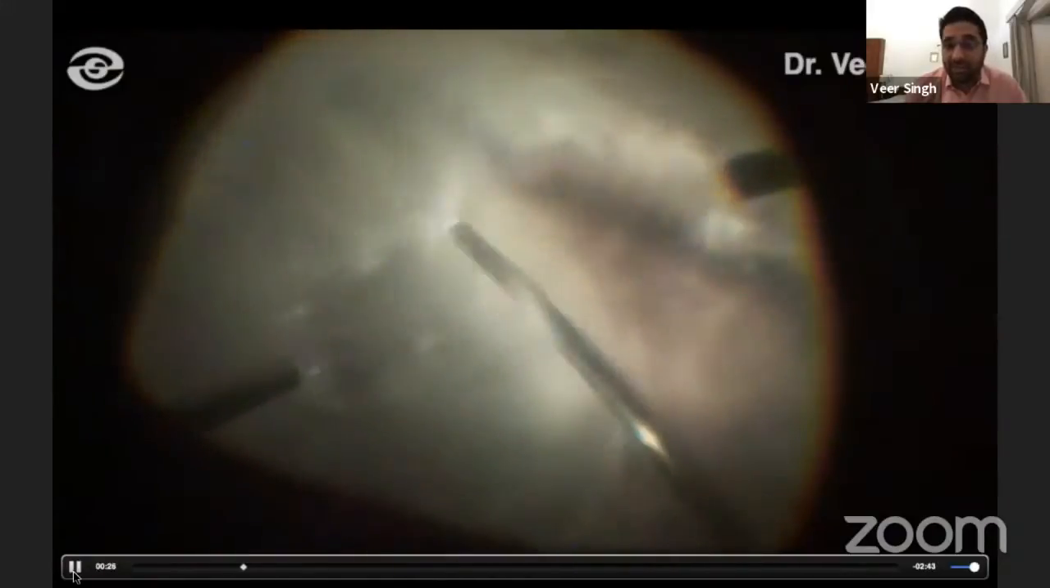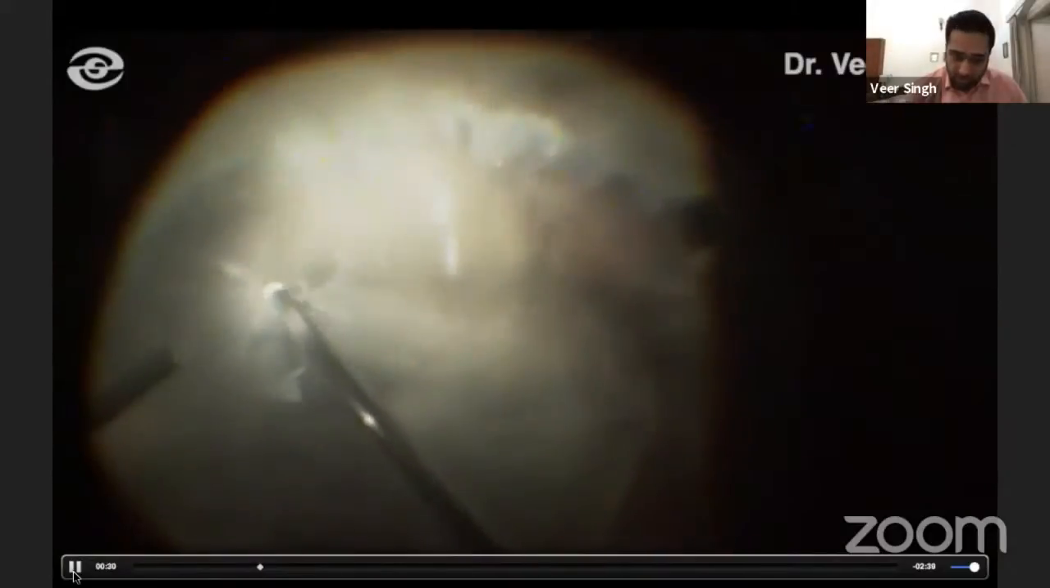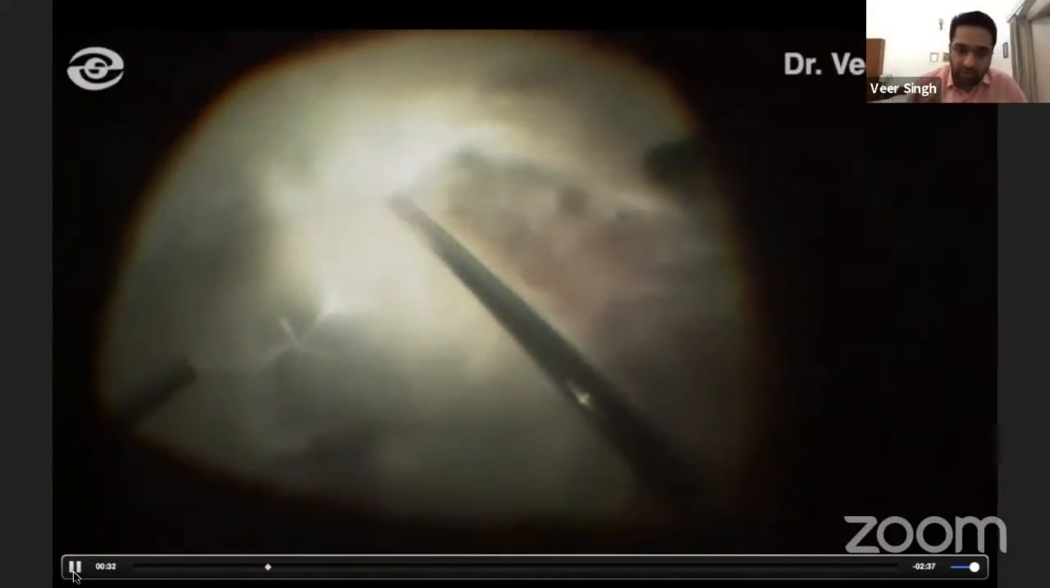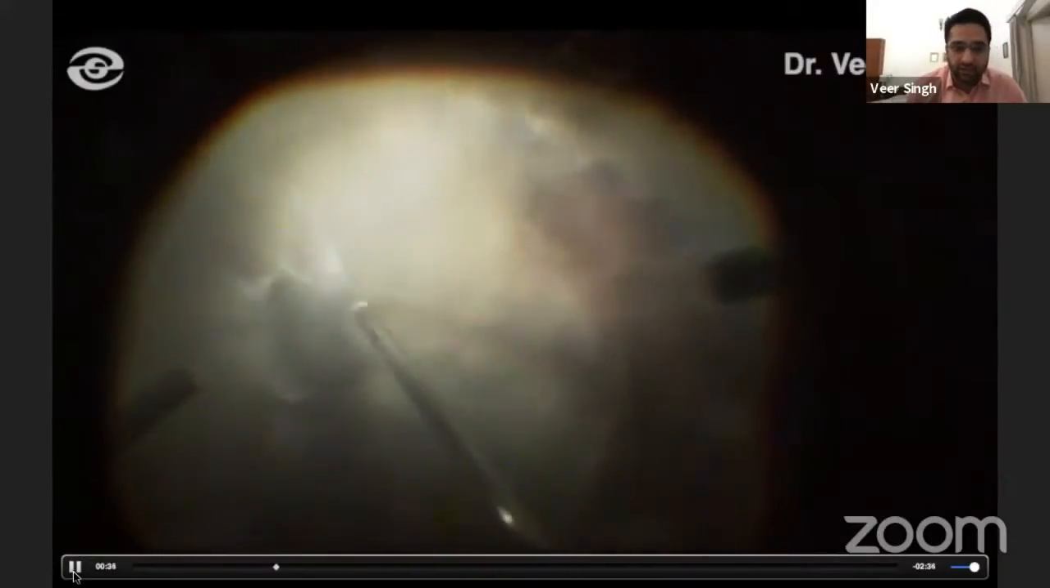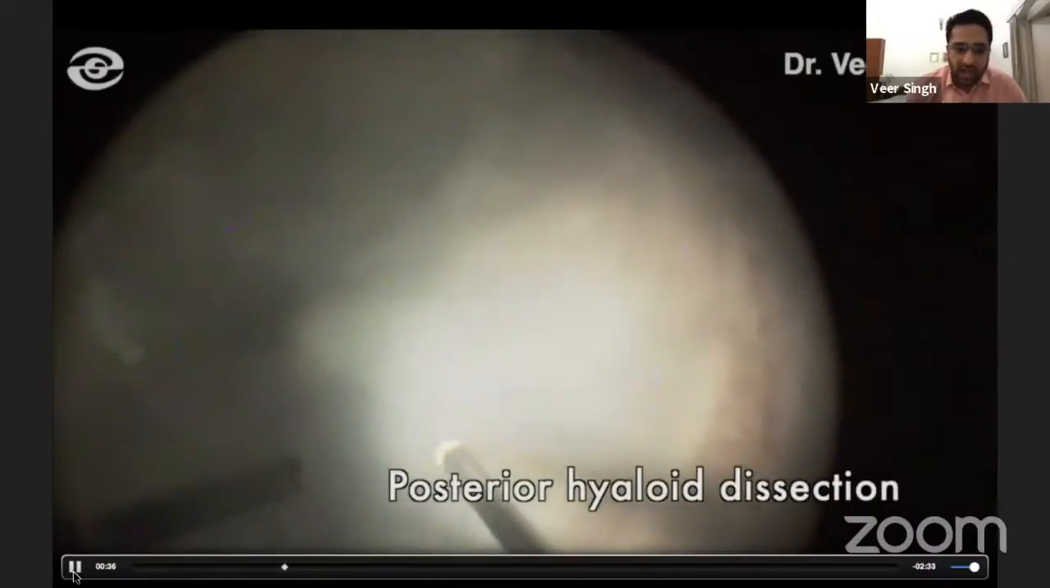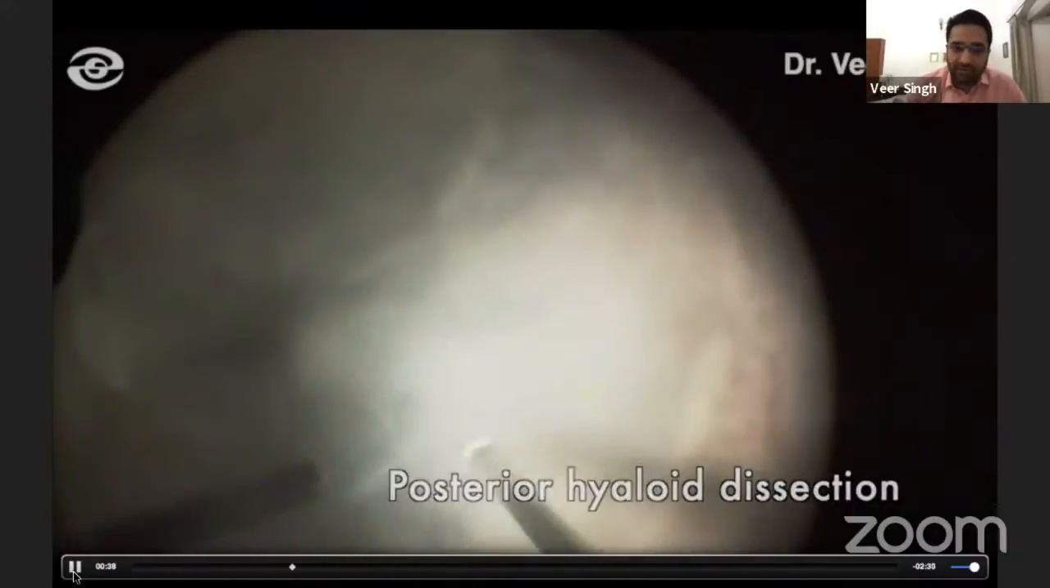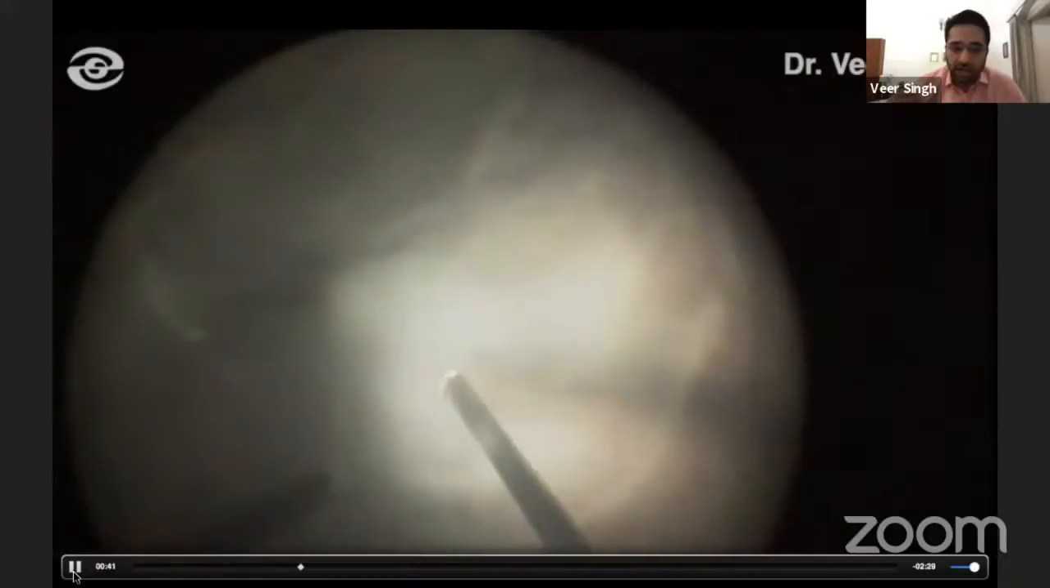Then initially I thought maybe I'll just do a core vitrectomy, but the retina was also very inflamed. My heart was dwindling, looking at the condition of the eye; there were so many exudates, it was such an advanced case. I just put in a posterior lens and went for the posterior hyaloid very carefully.